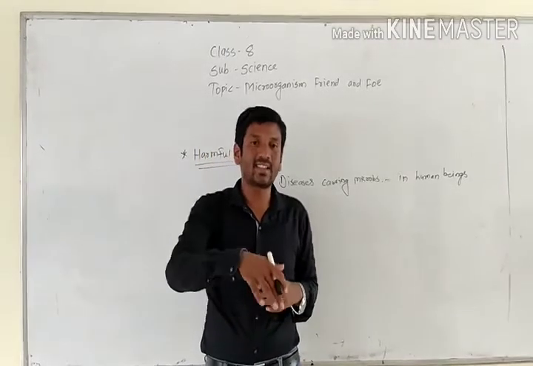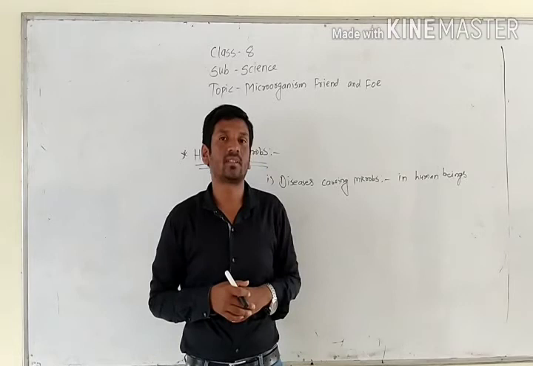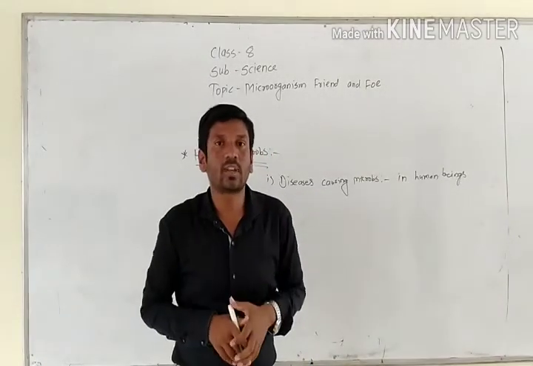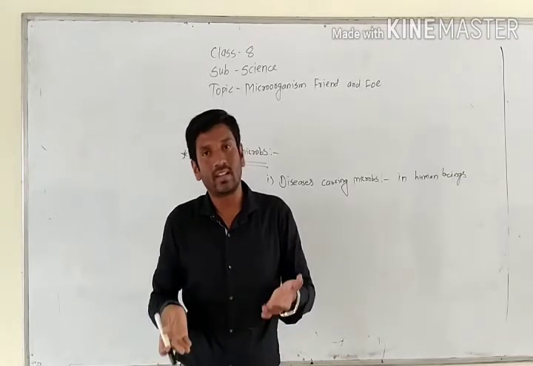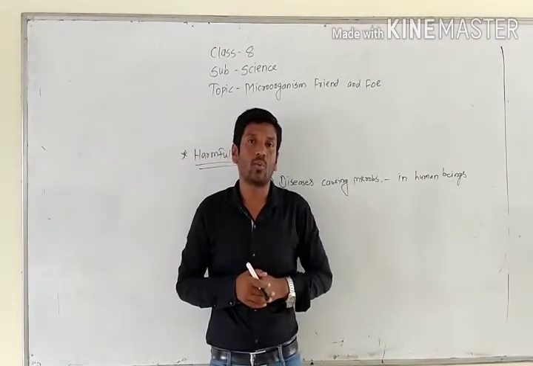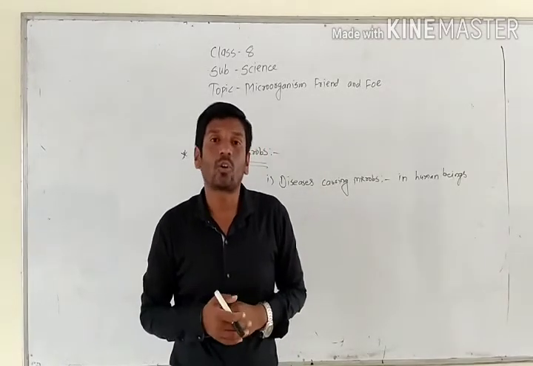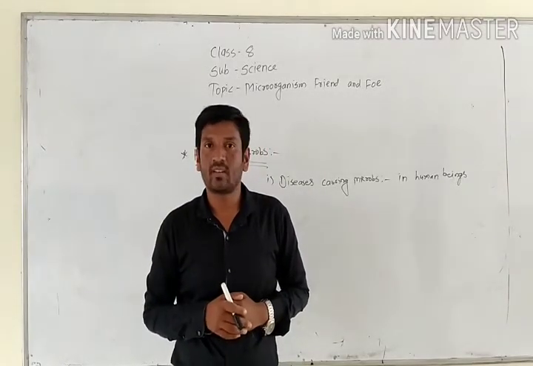The germs stick to the flies' legs and bodies and transfer to that food, and when we eat it, they directly enter our body. So food also works as a mode of transmission.